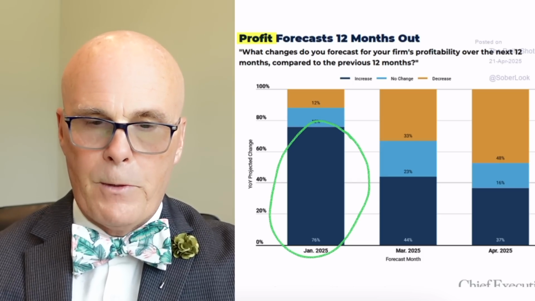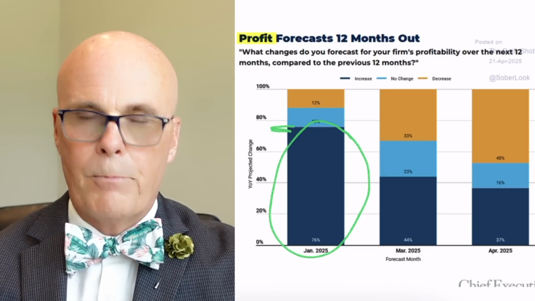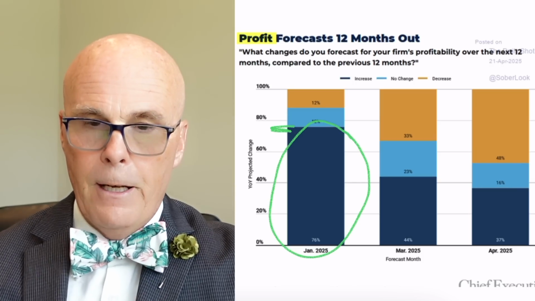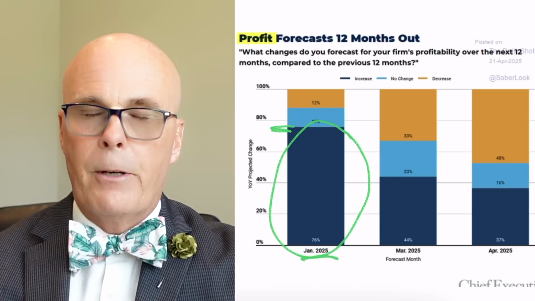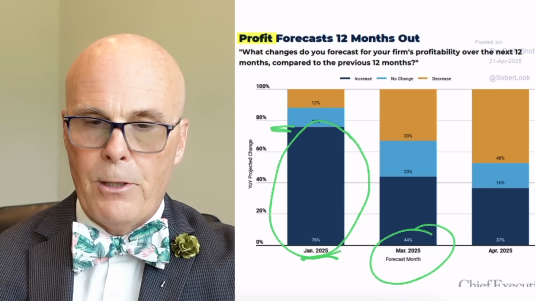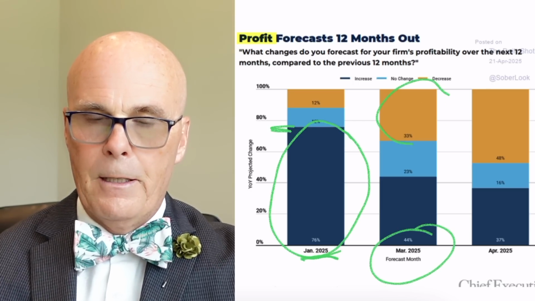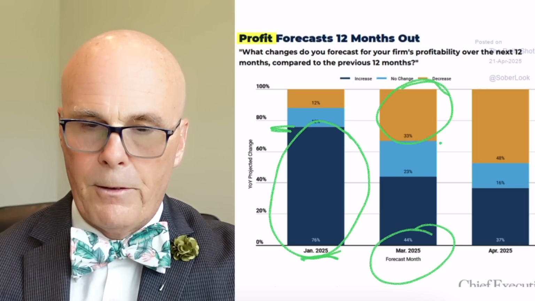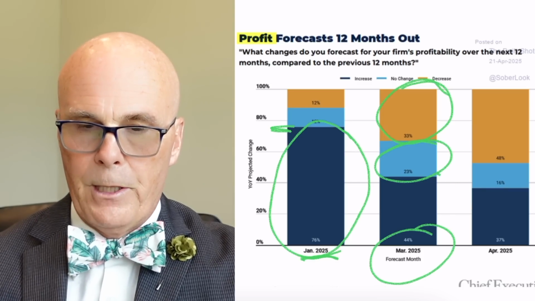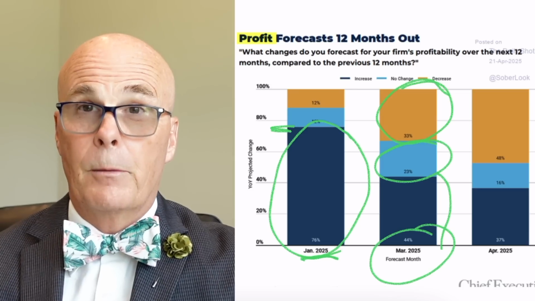And there was a very large percentage of them, around 70% of them, were expecting their profits would go up in 2025. This was January, they made those projections. By March, it was almost 50-50 between people that thought that their profits would grow and people that thought their profits would remain about the same, and then about 44% actually believed that their profits would shrink.